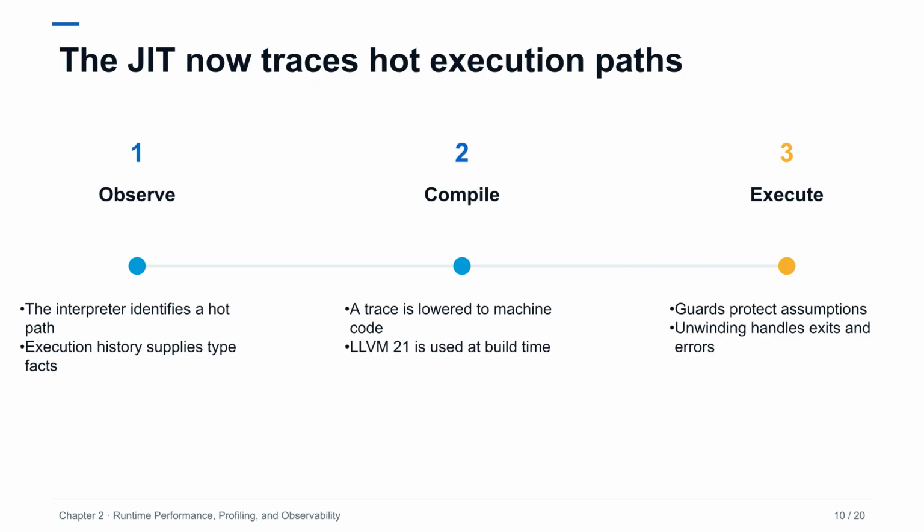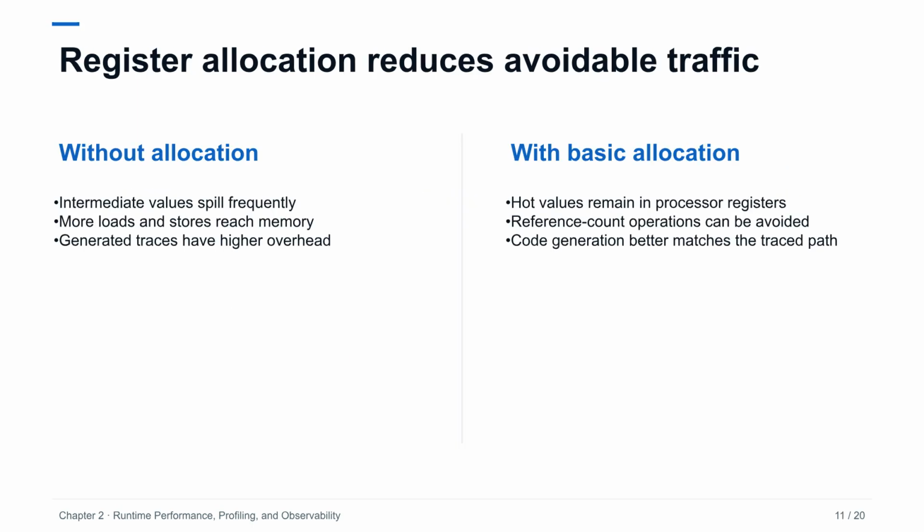The experimental just-in-time compiler gains a tracing front-end. Instead of compiling an entire function in isolation, it follows a frequently executed path and specializes that path using observed information. Guards protect the assumptions used by generated code, while exits and exceptional paths return safely to the interpreter. LLVM 21 is a build time dependency rather than a deployment time requirement. This remains an experimental configuration, so evaluate correctness, debuggability, build reproducibility, and warm-up behavior alongside speed. Basic register allocation is an important step from a working compiler toward useful generated code.